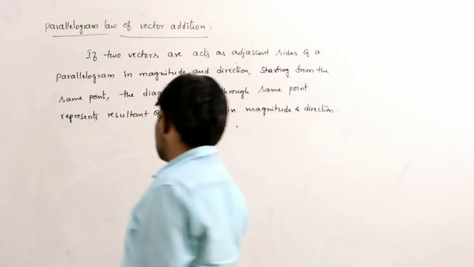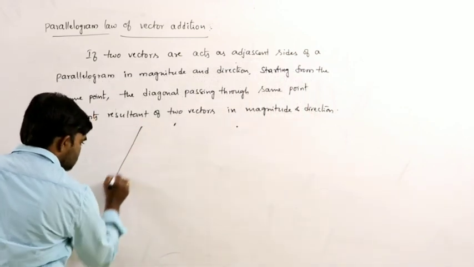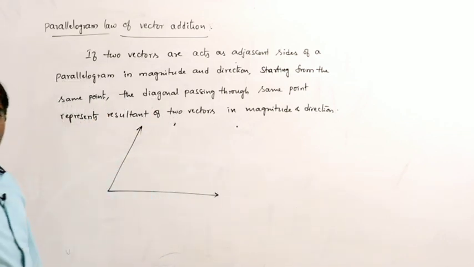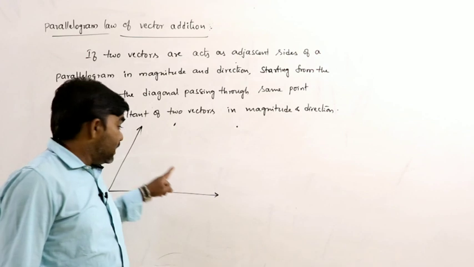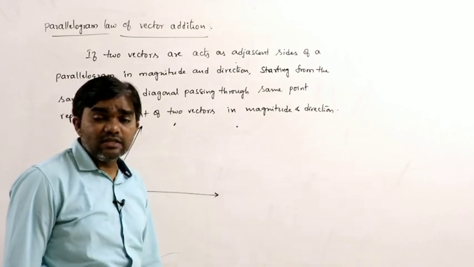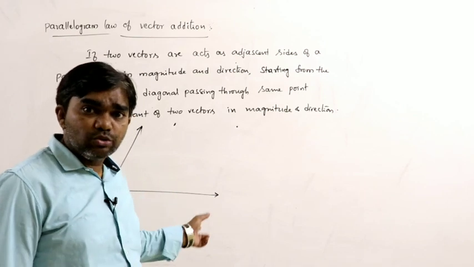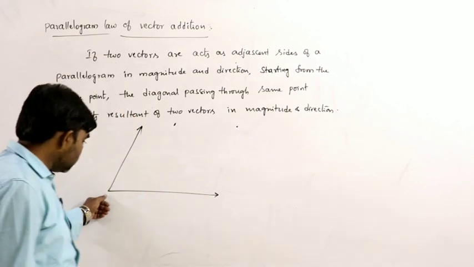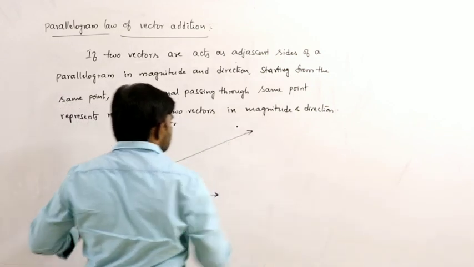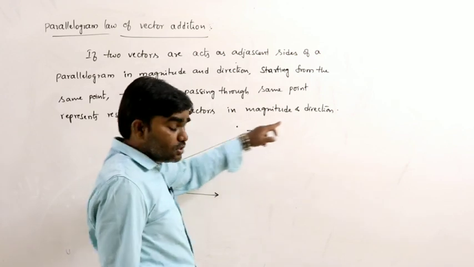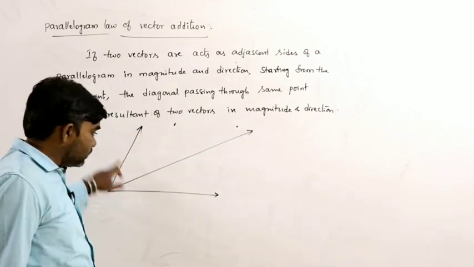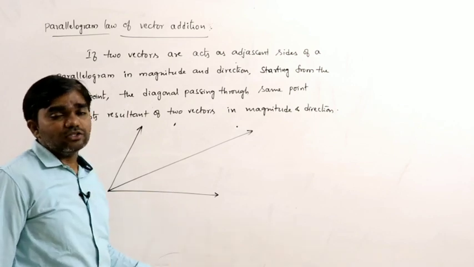So let us draw the diagram here. Let us say these are the two vectors acting as the adjacent sides of a parallelogram in magnitude and direction, starting from the same point, and the diagonal passing through the same point represents the resultant of these two vectors in magnitude and direction.